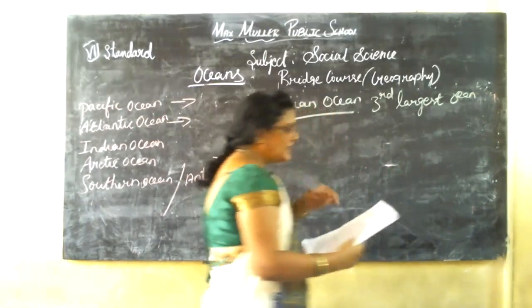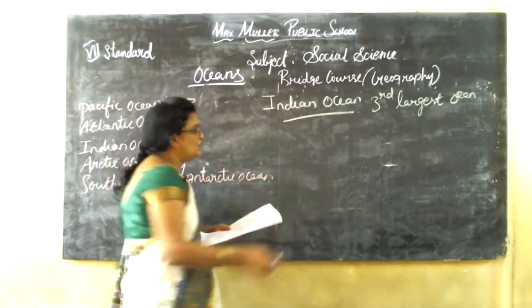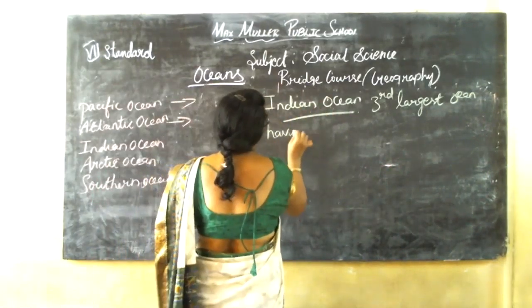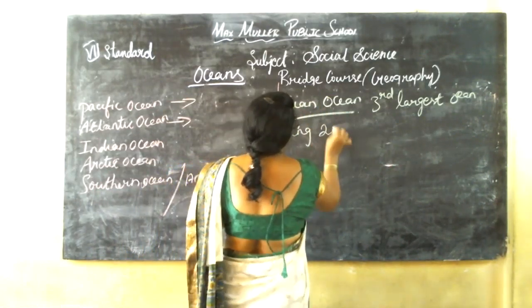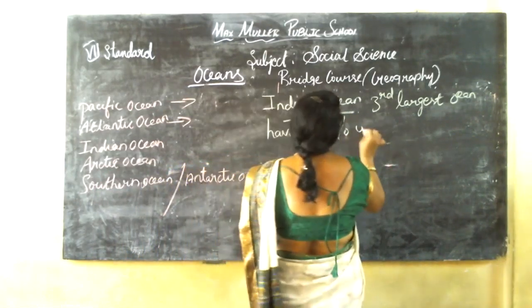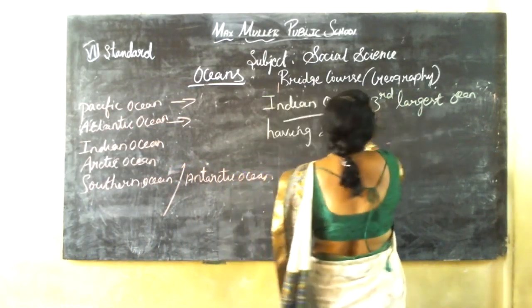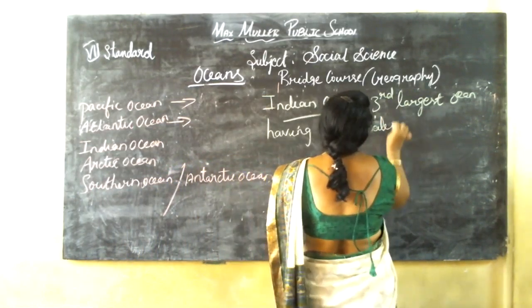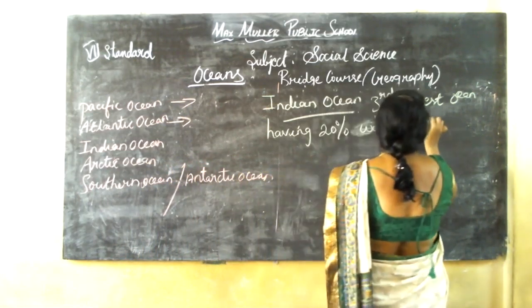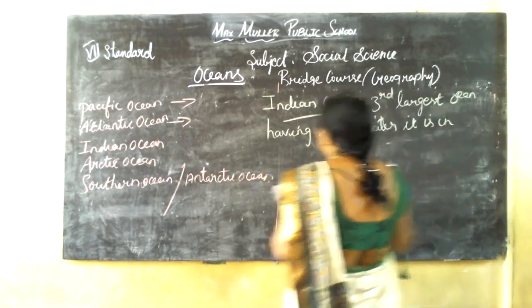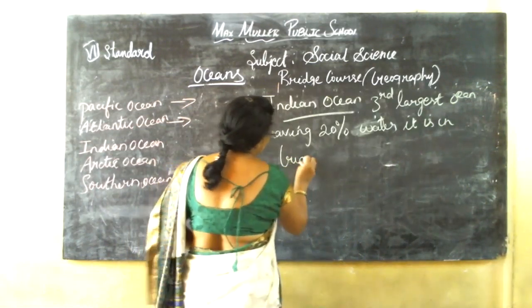It has 20% of the Earth's water. It forms a triangular shape.